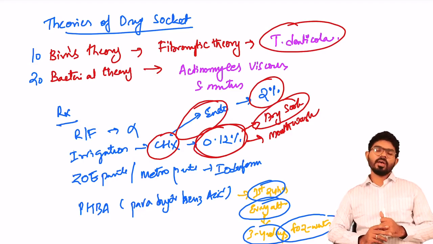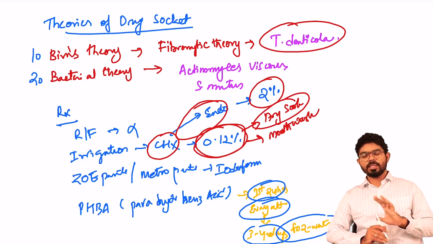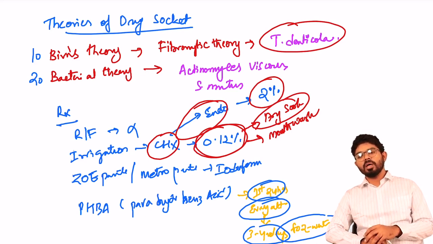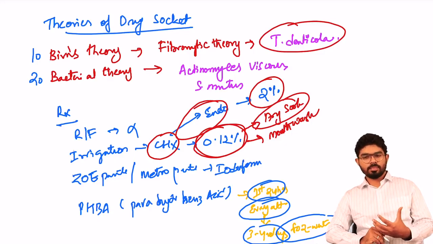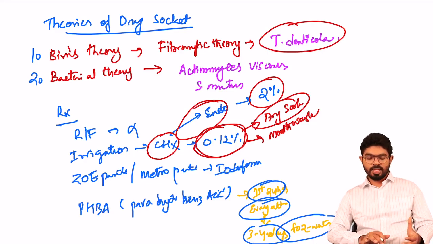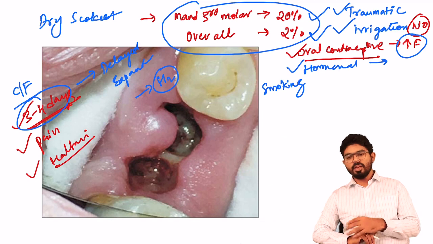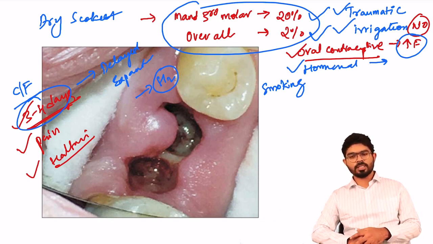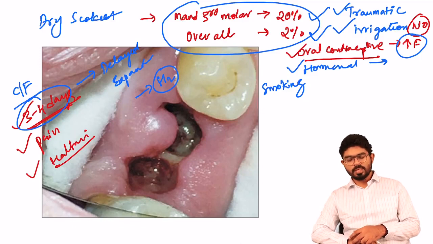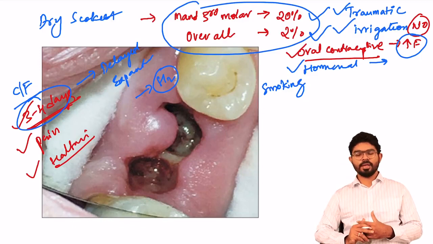So they can give you a simple clinical scenario. Okay, a patient went for an extraction of a mandibular third molar and reported back with severe pain and malodor. And upon this, you can see this clinical feature, and they can give you a history of smoking or a woman using oral contraceptives. So, what is the possible diagnosis and what is the treatment plan? It can be a case-based question.